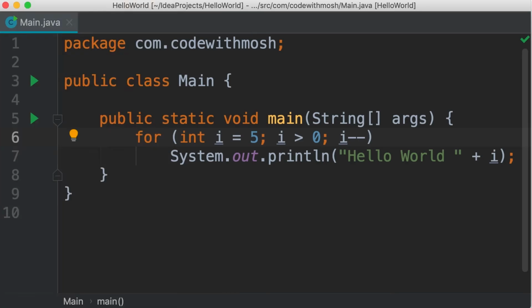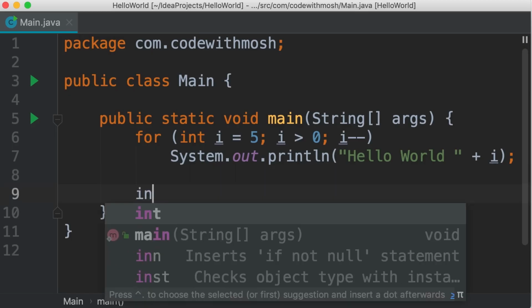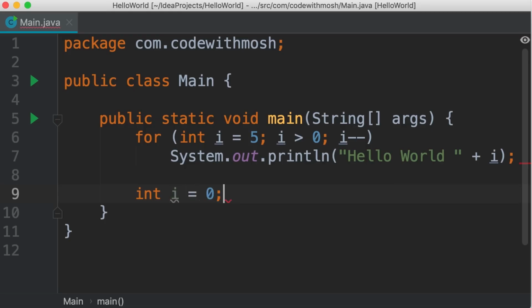In this tutorial, we're going to talk about while loops in Java. While loops are very similar to for loops in terms of their functionality, but they're different in terms of syntax. Let me show you. So we're going to continue with the example from the last tutorial. I'm going to rewrite this code using a while loop. So first we declare a loop variable, int i. We initialize it to 0.